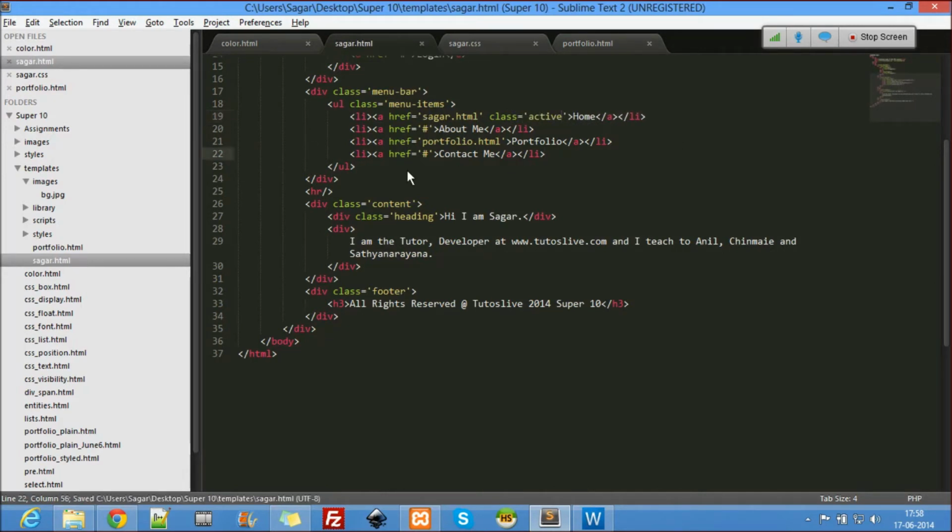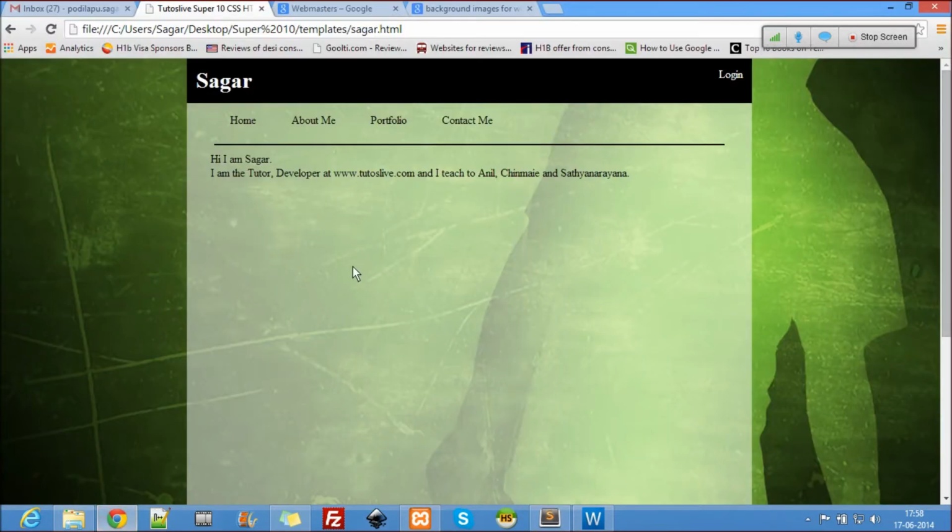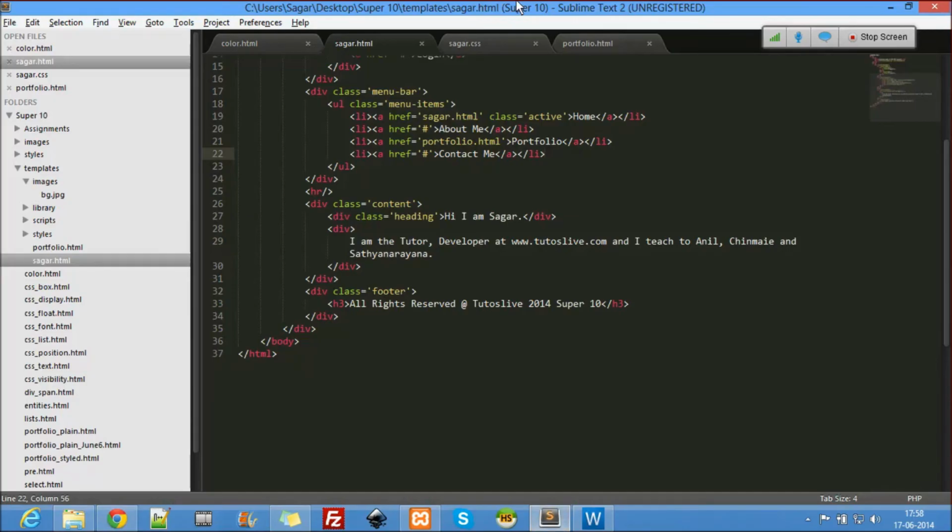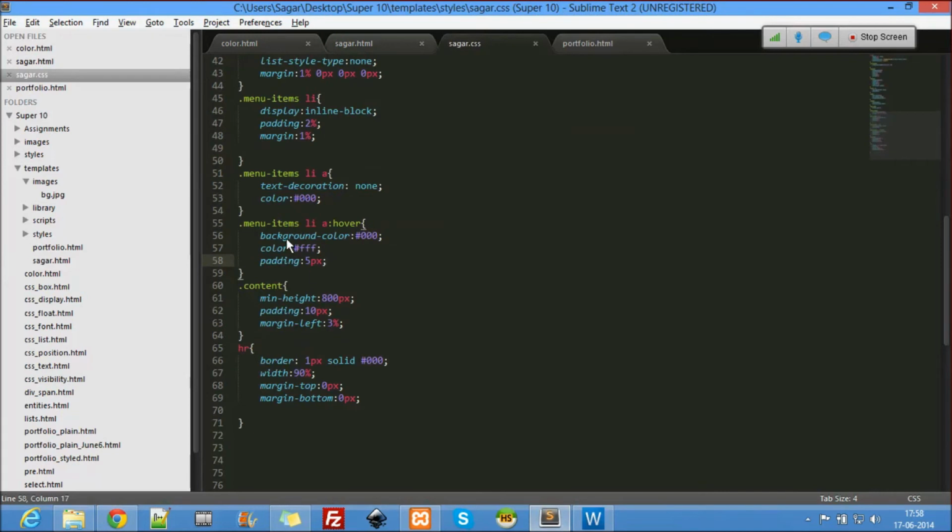Okay, now let's see. I can just refresh this and I click here. You see that it has come to the portfolio. When I click, it has come to the home page. So for class active, I'll use the same styling as the hover stylings. So now let's see.